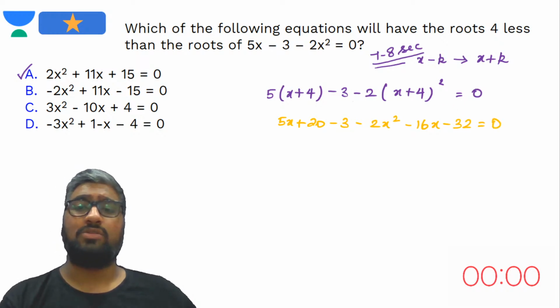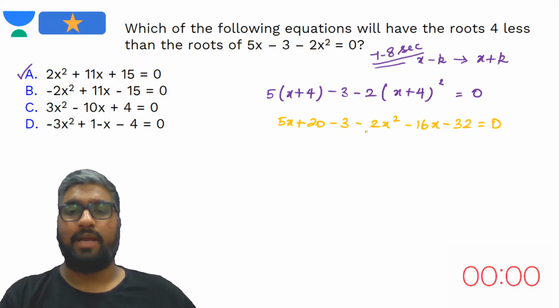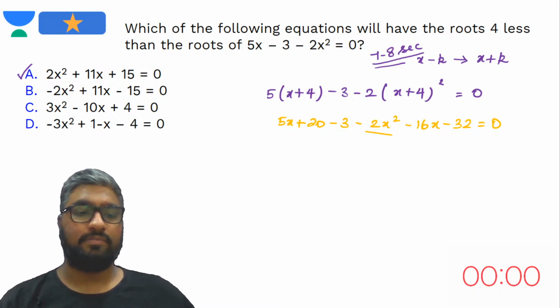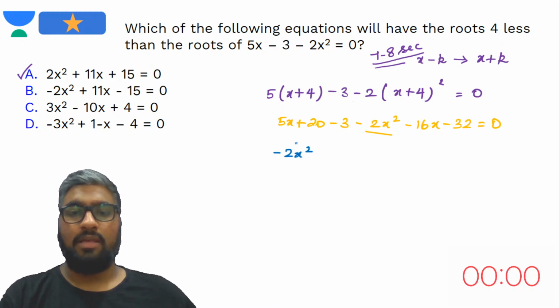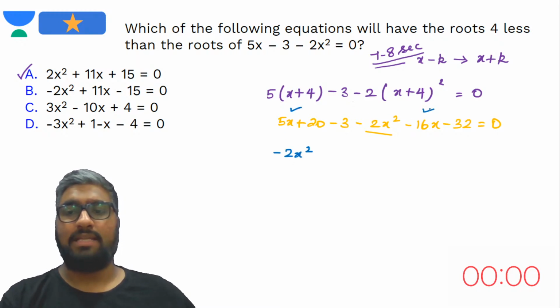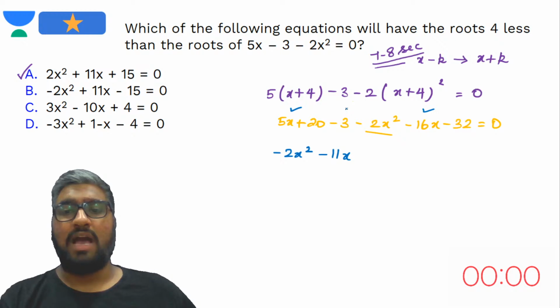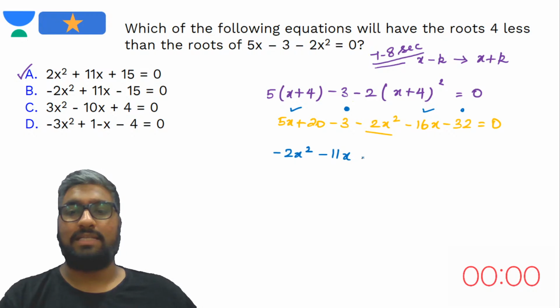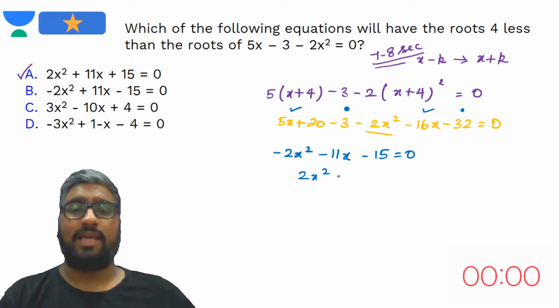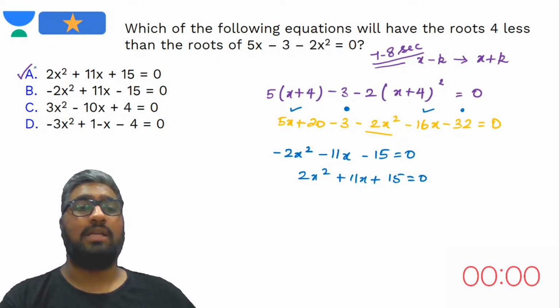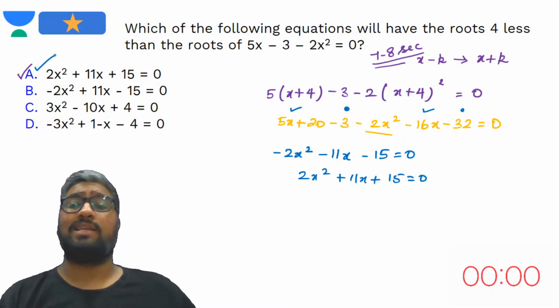This should be equated to 0, right? So you have a minus 2x squared. Now look at x: 5x minus 16x, that means 11x, negative 11x, of course. So you have a negative 3 and a negative 32, which means minus 35 plus 20 is minus 15. If this should be equal to 0, then obviously 2x squared plus 11x plus 15 should be equal to 0. The only thing that satisfies this is answer choice A.